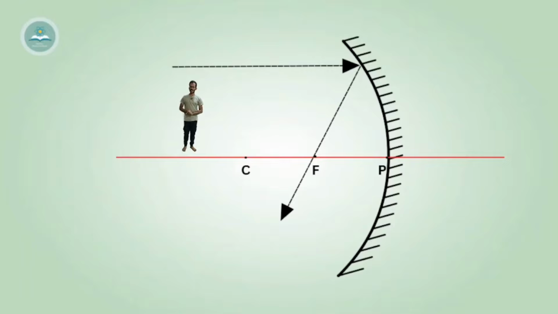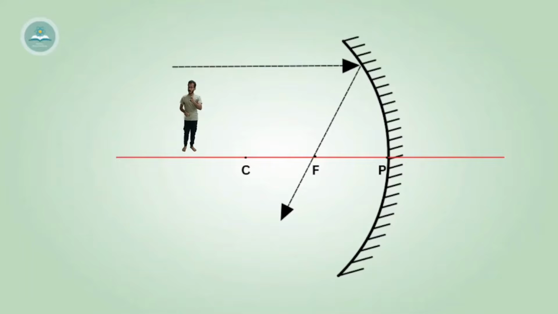The first rule is, whenever a ray of light, as you can see on top of me, is parallel to the principal axis, you can see both of these are parallel. So whenever a ray of light parallel to the principal axis comes and hits the concave mirror, the reflected ray will go back through the focus.